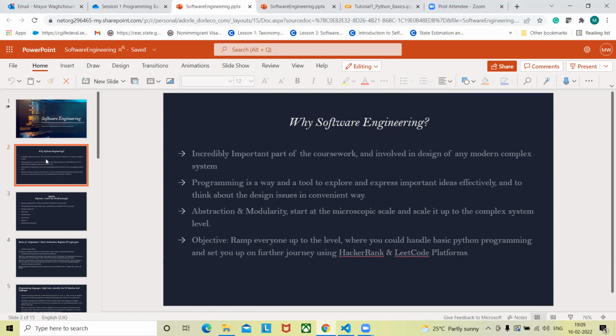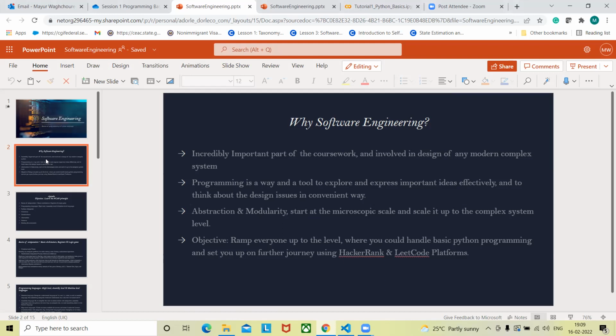When it comes to software engineering, there is one more thing: programming. Programming is not just some part of our coursework or curriculum. Rather, it is the way in which we can think about a particular problem. It gives us the convenience to explore and express our ideas more effectively. That is the reason it is really necessary for us to learn programming, so that we can express ourselves more effectively and robustly and deliver what exactly is asked of us. That is the reason for us to study programming.